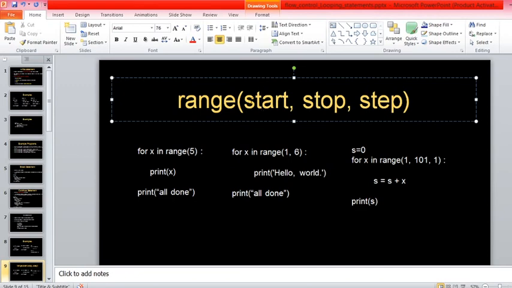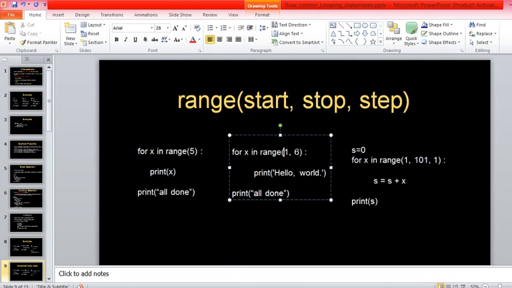It is the start value. What is the second argument? The stop value. It starts from 1 and it stops at 6. That means 1, 2, 3, 4, 5 will run, and at 6 it will stop the loop. Are you getting my point?